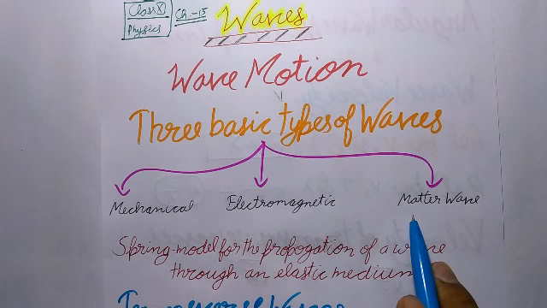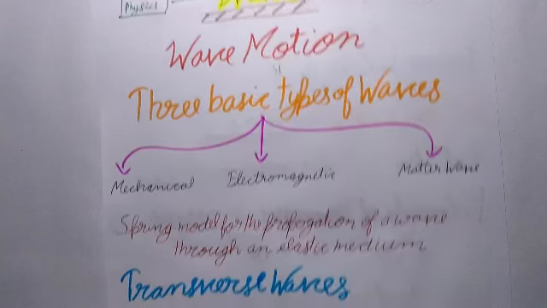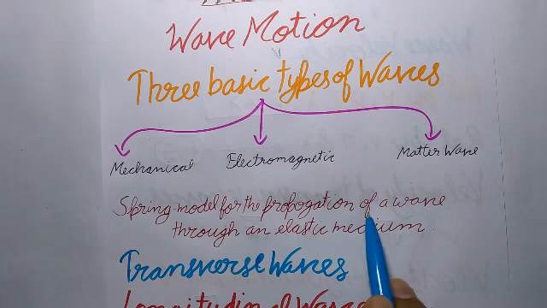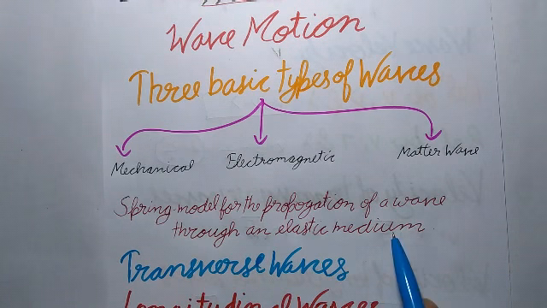And the last one is matter waves. The waves associated with the microscopic particles such as electrons, protons, neutrons, atoms, molecules, etc., when they are in motion, are called matter waves or de Broglie waves. Matter waves associated with fast moving electrons are used in electron microscopes. Now, the spring model for the propagation of a wave through an elastic medium. Energy transfer takes place because of the coupling through elastic forces between neighboring oscillating parts of the medium.